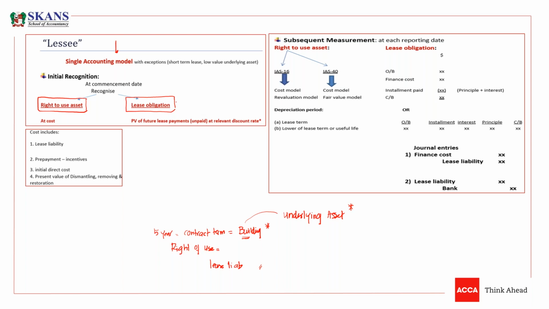So the lease liability would be the present value of future lease payments. The payments that are unpaid, we need to take the present value of these payments at a relevant discount rate. This relevant discount rate should be the interest rate implicit in a lease.